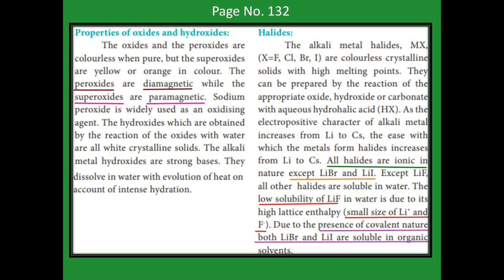The next one, halides. We get halides from direct combination of alkali metal with halogen in one way. Another way, we can prepare them from the oxide, hydroxide or carbonate with aqueous hydrohalic acid. The halides are ionic except lithium bromide and lithium iodide. What is the character of lithium bromide and lithium iodide? They are covalent in nature.